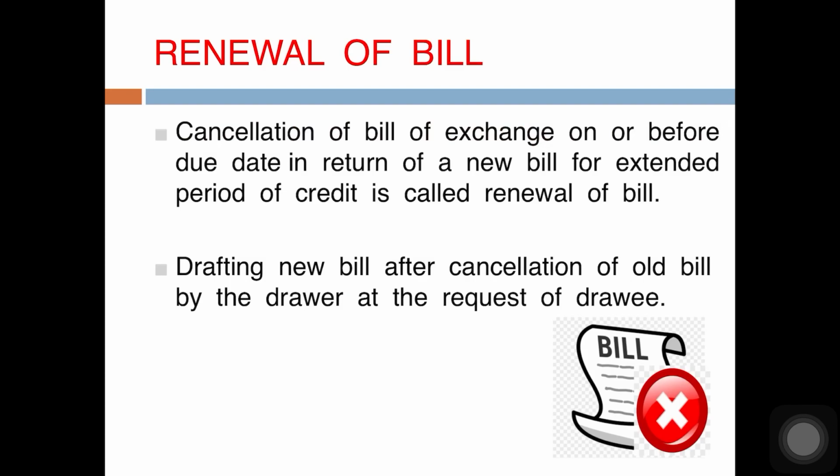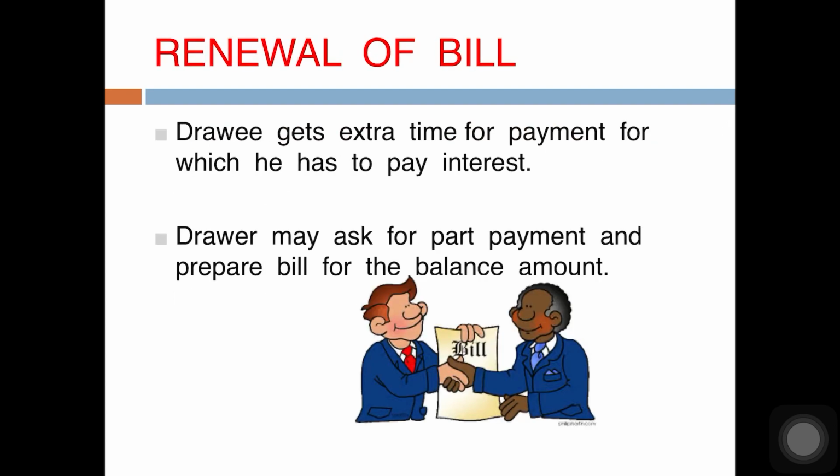Okay, so drafting new bill after cancellation of old bill by the drawer at the request of drawee is known as renewal of bill. The drawee gets some extra time for payment for which he has to pay interest. In most of the cases, the drawer will not agree to a renewal until a part payment is made in cash. So he may say, you pay some amount in cash and for the remaining amount I will prepare a bill. And for that remaining amount, unpaid balance, for making that extension of time, he will charge certain amount of interest. This interest is paid either in cash or it is included in the amount of the new bill.